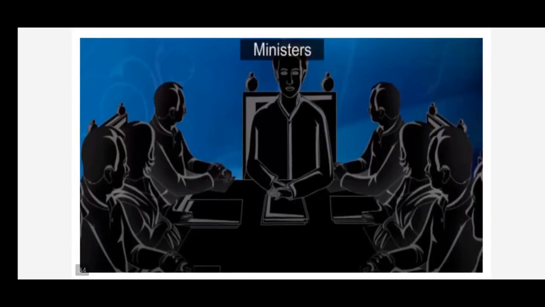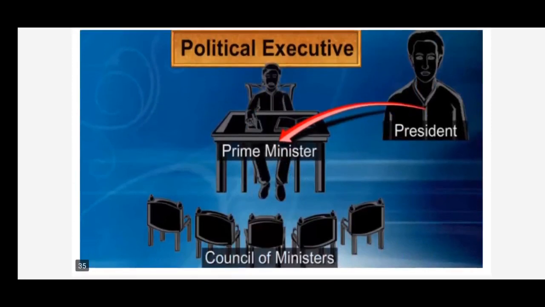The ministers consult experts and then make decisions. They alone cannot take decisions. They have to consult these experts. Who are those experts? Those civil servants only. Okay? And they have to take decisions based on the overall objective of the government. The political executive includes the Prime Minister and the Council of Ministers.